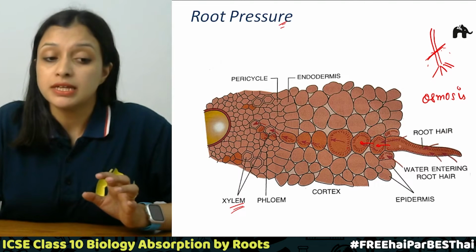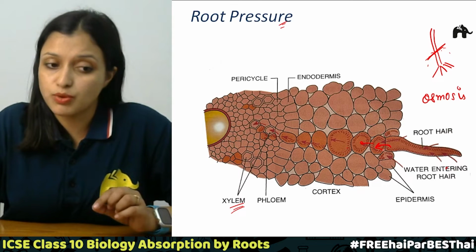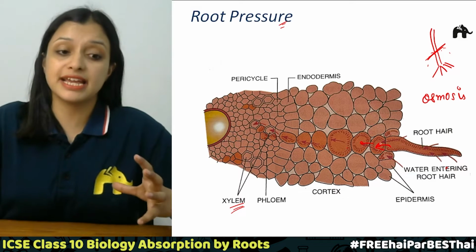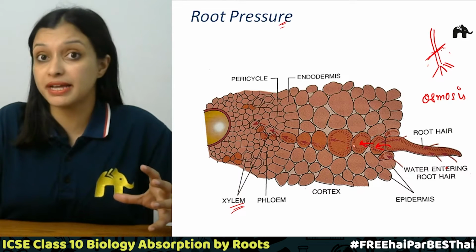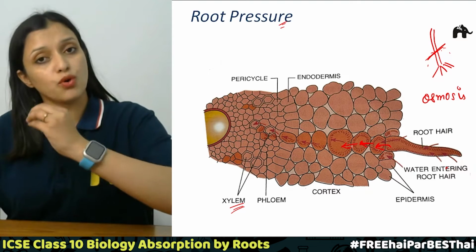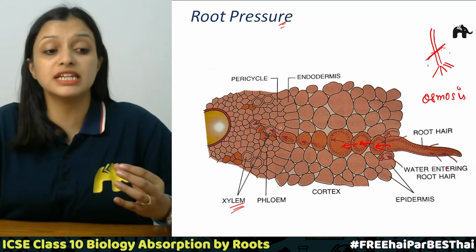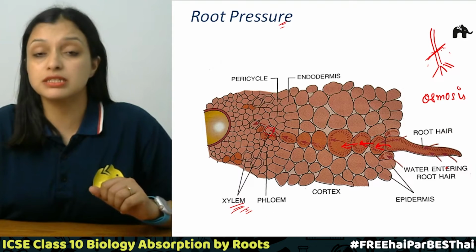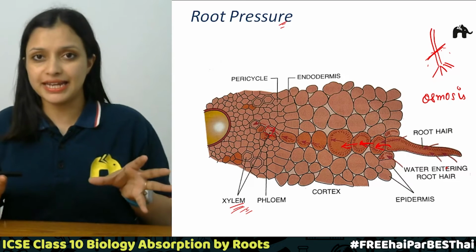So finally root hairs will absorb water. Through osmosis it will move into another cell. This cell will become turgid. It will press the next cell, then it will push water into this cell. Then it will become turgid again and press the next cell, and the water will move into another cell. This way the water moves from one cell to another by osmosis, and finally it reaches the cells called xylem cells or xylem vessels, which transport this water to all the parts of the plant. Correct?